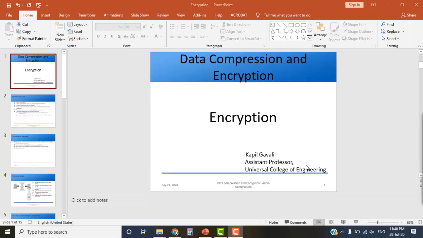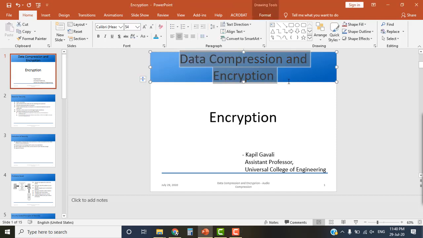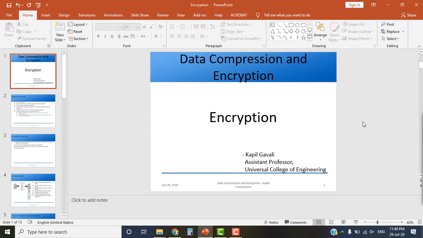So we are done with the first half of the course, which is data compression and encryption, right? So first half means what? Data compression we are done with. So we are done with how to compress data. So we have crossed the first hurdle in the course. So the next hurdle is encryption.